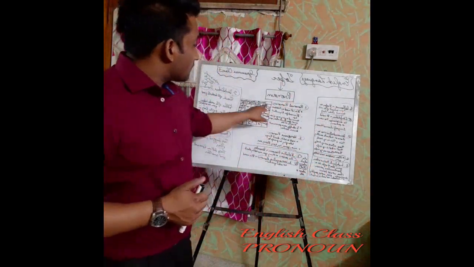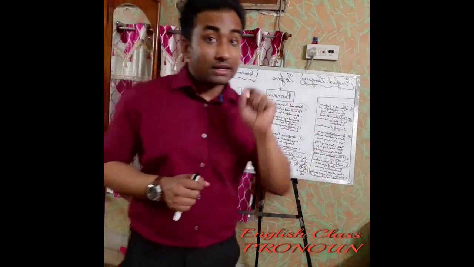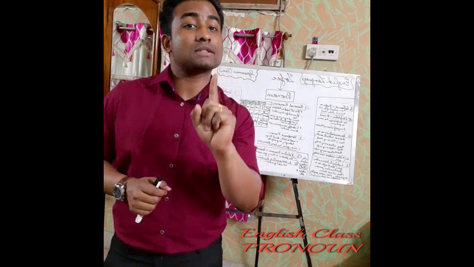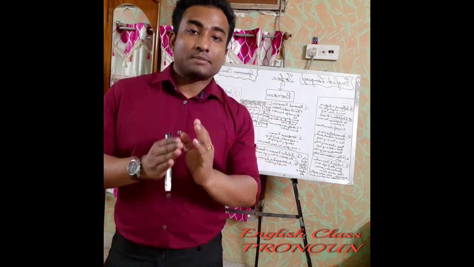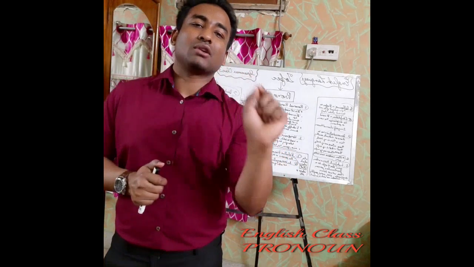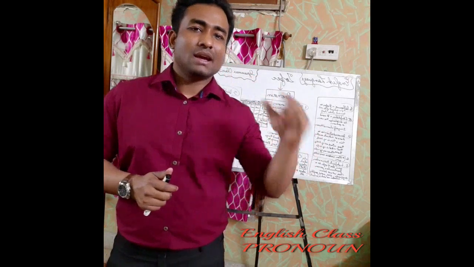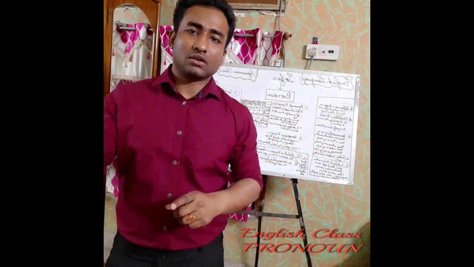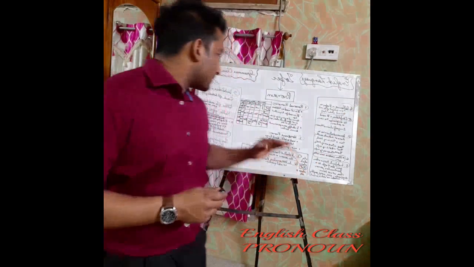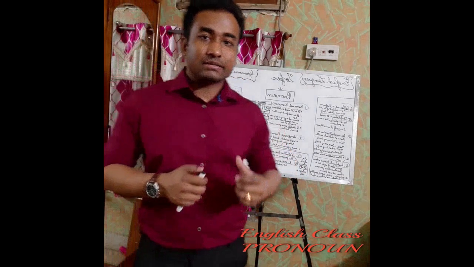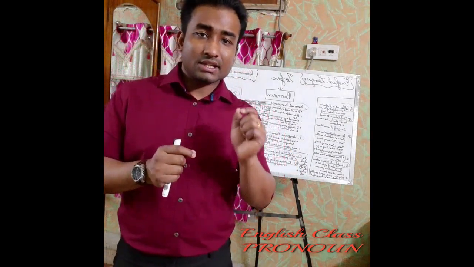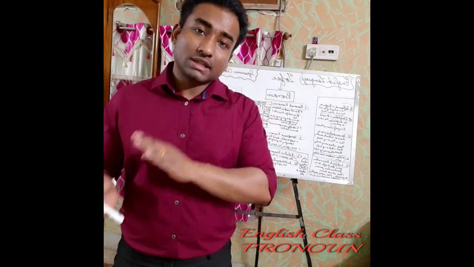Third person singular is what? This is very important: he, she, it. These three words are third person singular, because each refers to one particular person. If I'm saying he, it is referring to one particular person. If I'm saying she, it's referring to one particular girl or woman only. In the same way, it. So third person singular is he, she, it, and these are all used in the beginning.